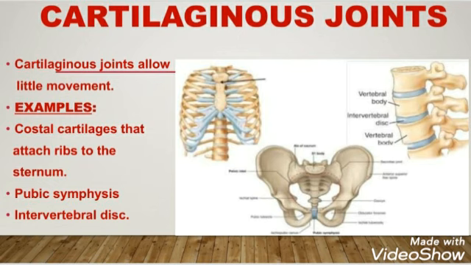What are the examples of cartilaginous joints found in the human body? The examples are number one, costal cartilages that attach the ribs to the sternum.